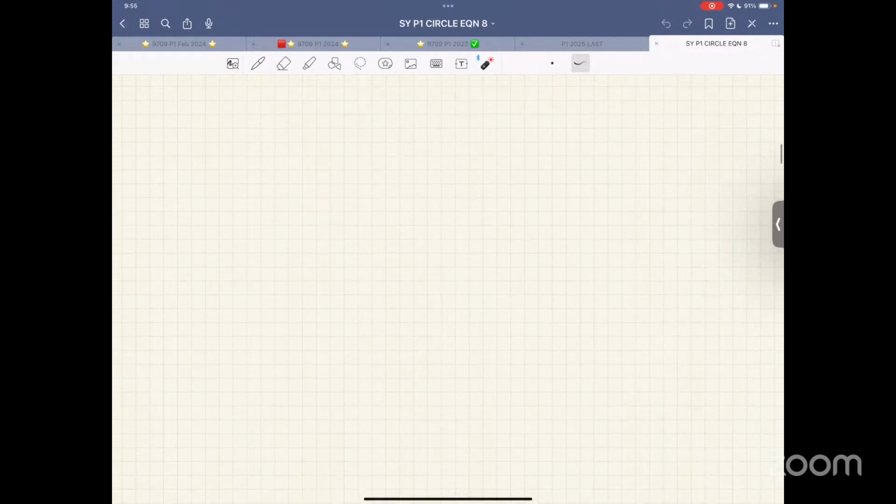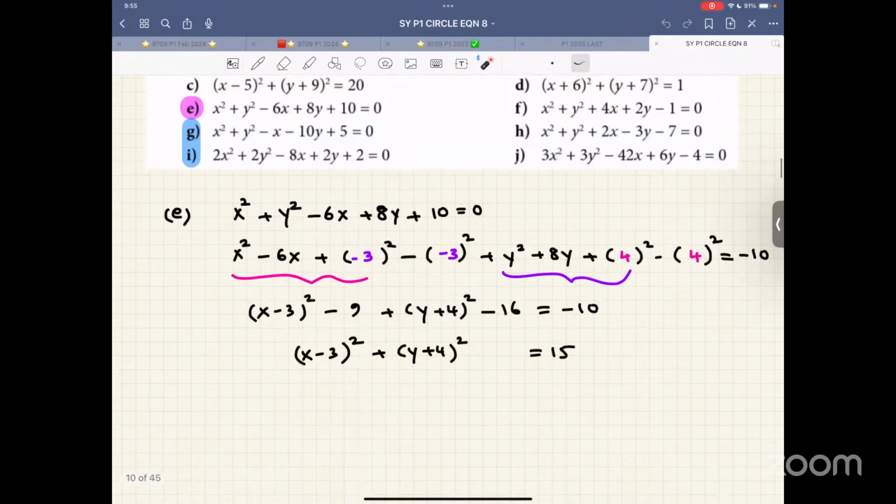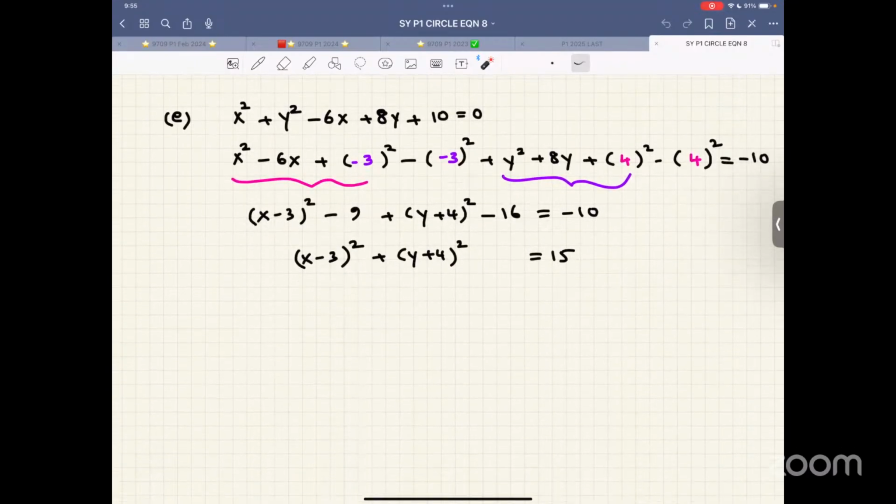Again, then completing square method. How do we carry this out? Just look at the working. I'll just go over some of the brief working and then I'll go to the past papers. X squared minus 6x. Write these two terms together.